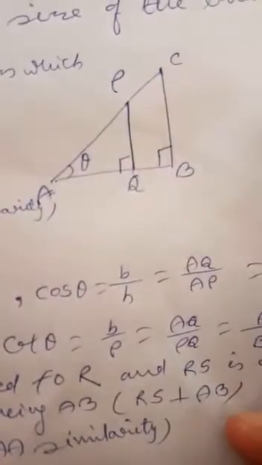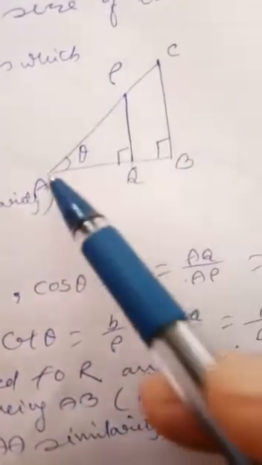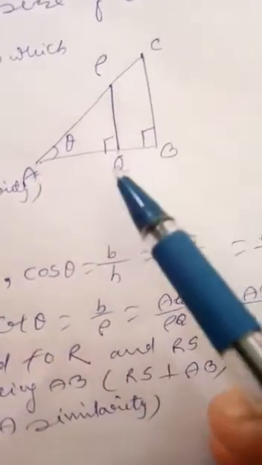Angle AQP is equal to angle ABC, which is 90 degrees. Therefore, the third angle P is equal to the third angle C. So, triangle AQP is similar to triangle ABC. And dear students, if two triangles are similar, then their sides are proportional. Therefore, AQ by AB is equal to AP by AC is equal to PQ by BC.